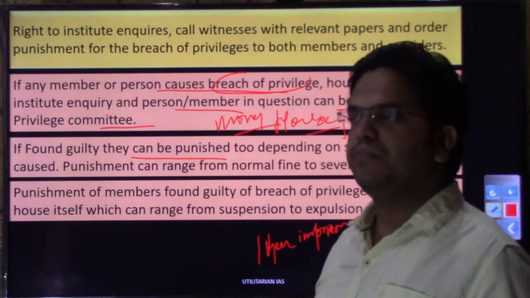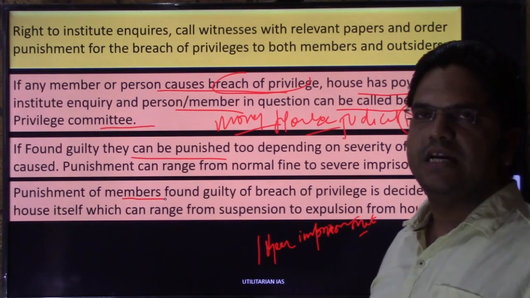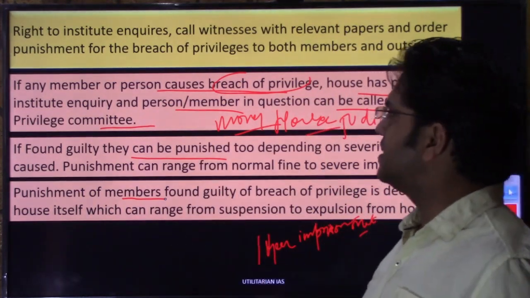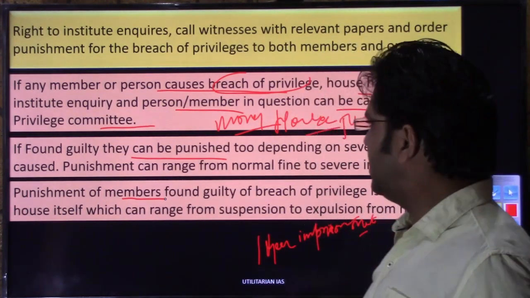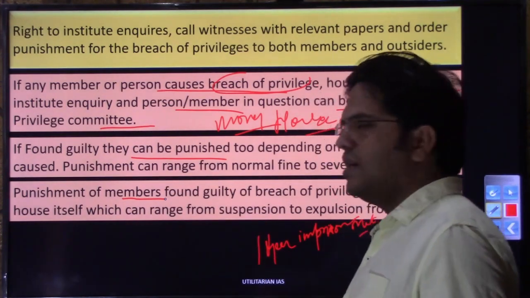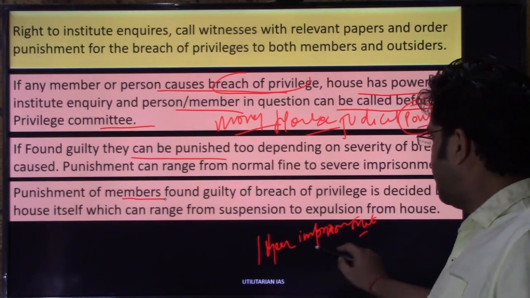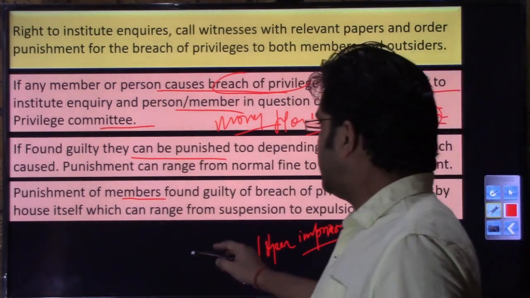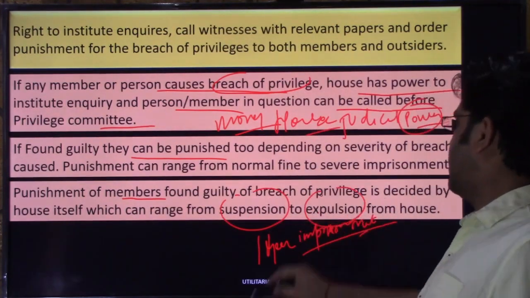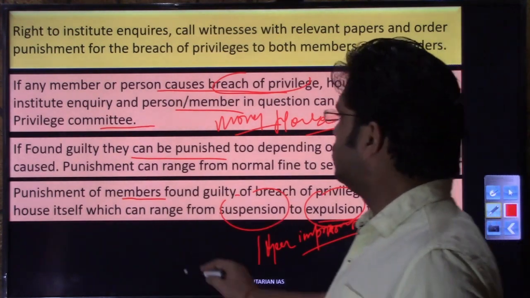As far as their own members are concerned, if any member of parliament or member of legislative assembly in case of assembly has indulged in this mudslinging, and if their case is brought to the privileges committee, in that case this nature of punishment will change, and there has never been any example where their own members have been awarded imprisonment. Their nature of punishment may change from suspension, and in maximum case it goes to the expulsion, right? So that is the nature of punishment that is given to their own members.